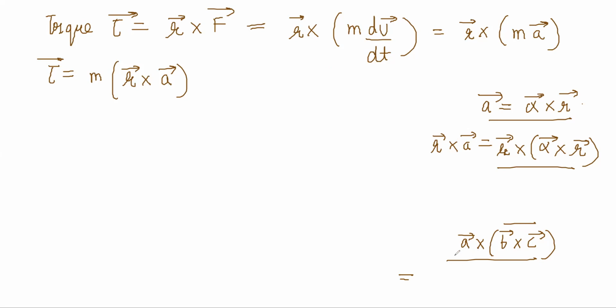The method that you will learn is this: A dot C times B minus A dot B times C. We were just given the formula. Wait, now I am also confused. One second.